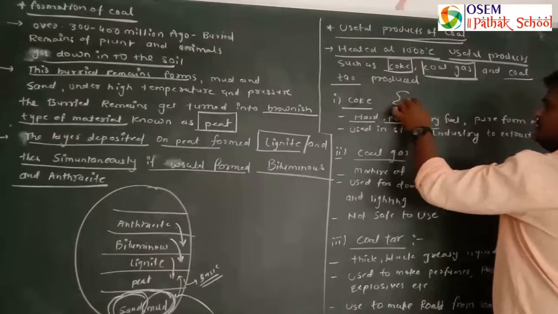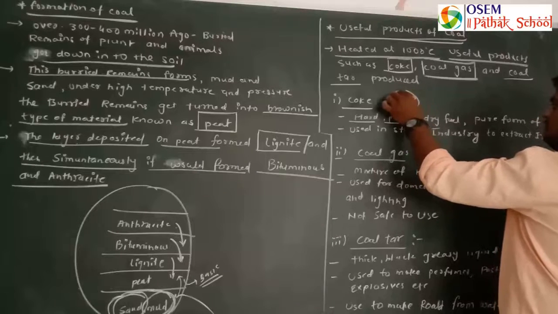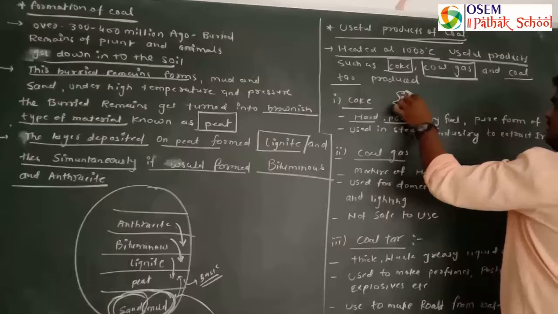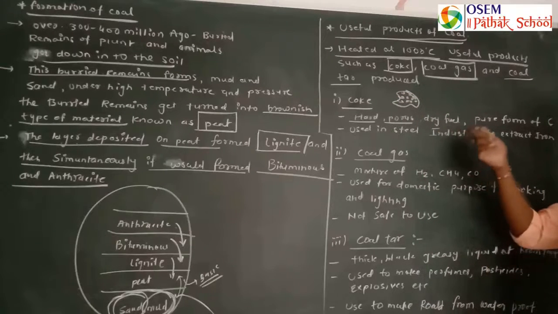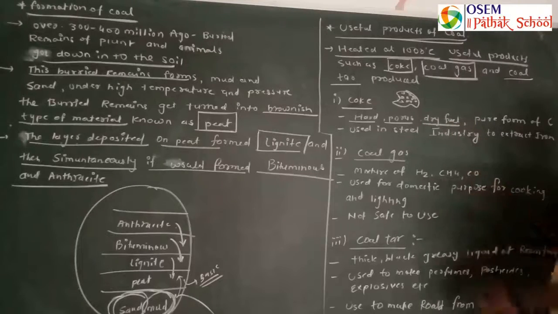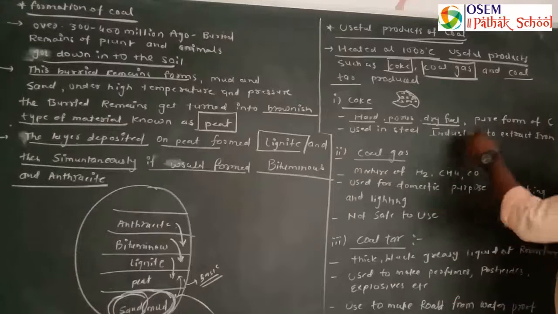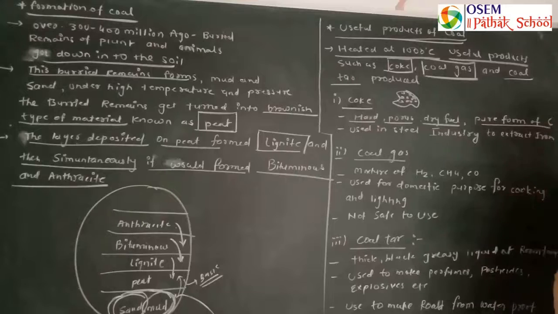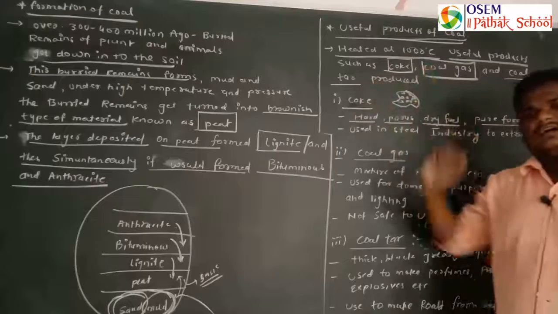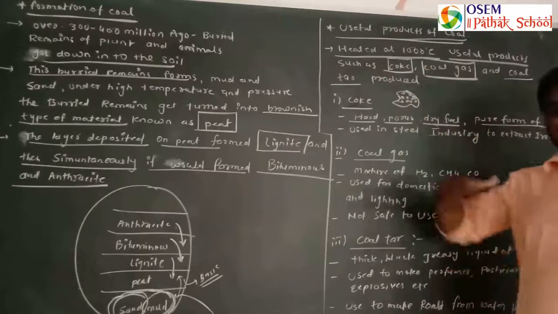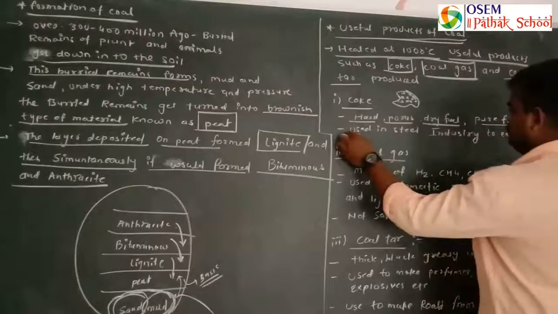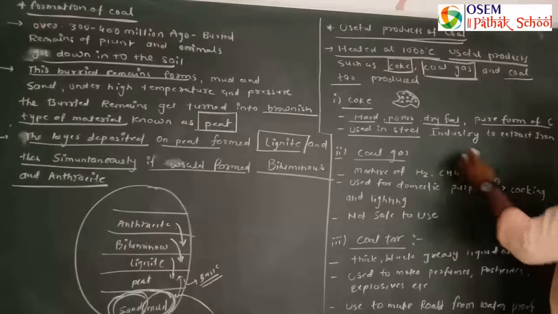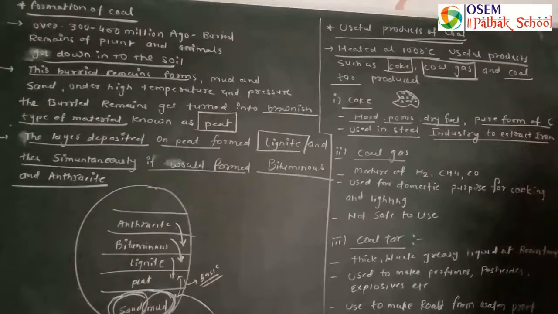It is hard and porous. Porous means, suppose this is coke, on the surface of this coke it has many pores, many holes. It is hard, porous, a dry fuel, and a pure form of carbon, because all the materials get vaporized. It is mainly used in steel industries for the extraction of iron.